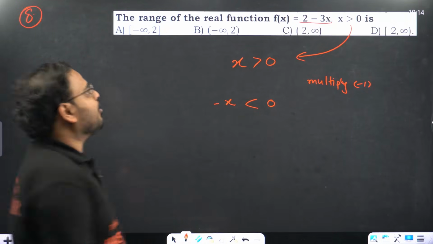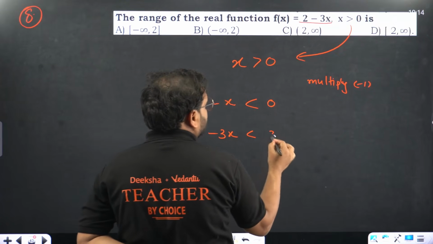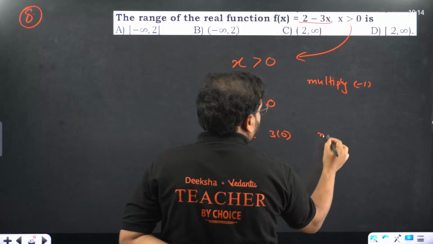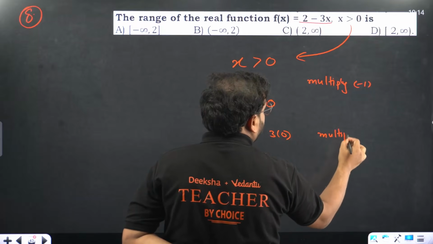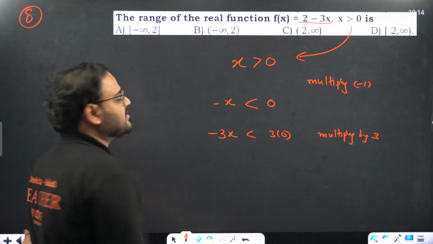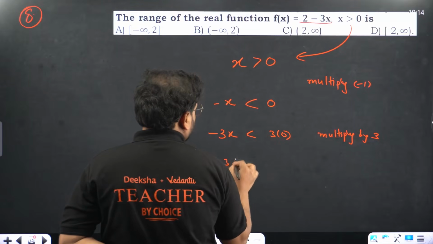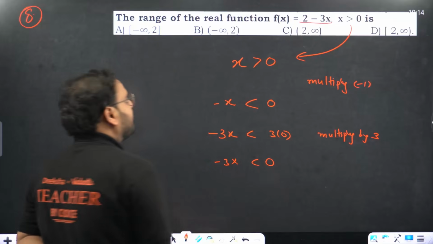Now I want to write here what? Multiply by 3. Minus 3x into 3 into 0 becomes what? Check this out. Minus 3x is again less than 0.